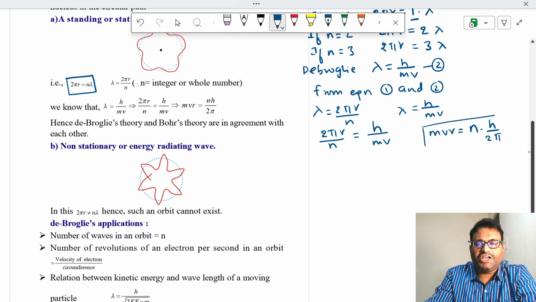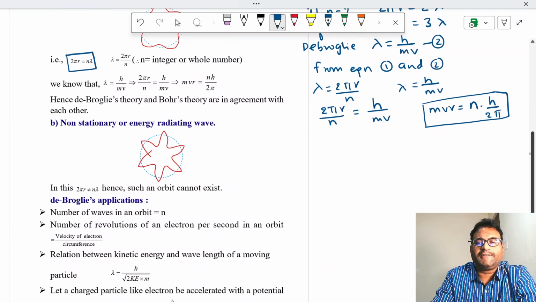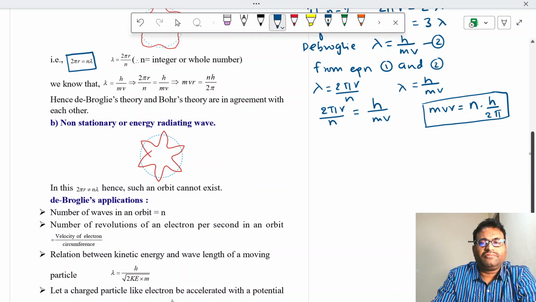This is the formula which we have studied in Niels Bohr's atomic model. What does this say? It says that the angular momentum of an electron is an integral multiple of h by 2 pi. So we started with wave nature and finally we got the particle nature.